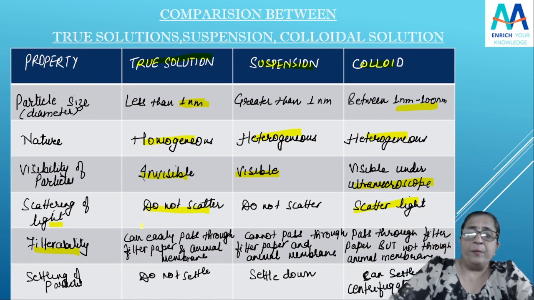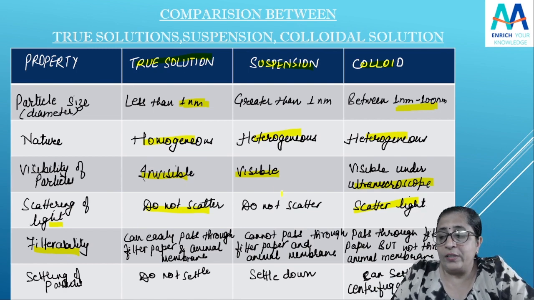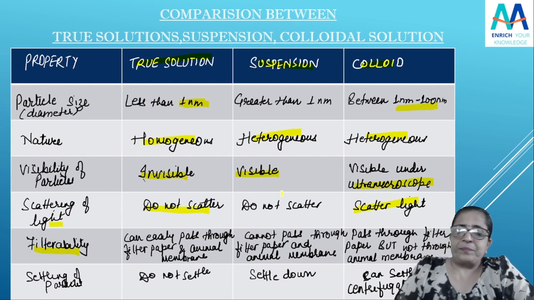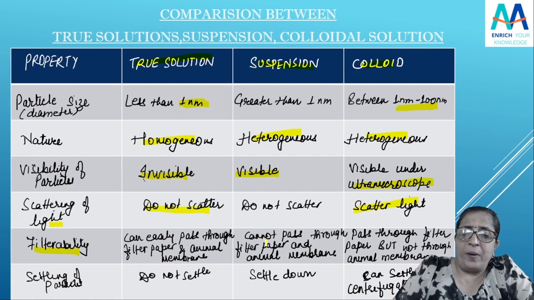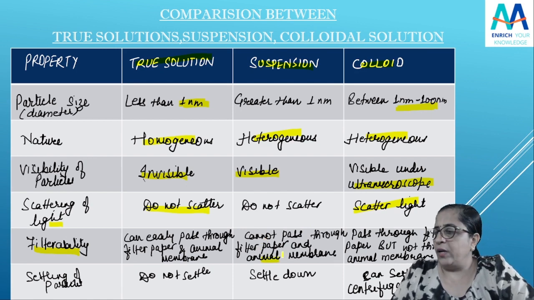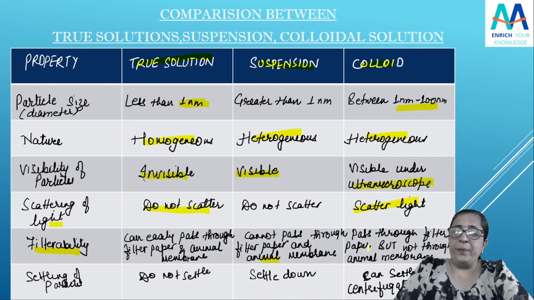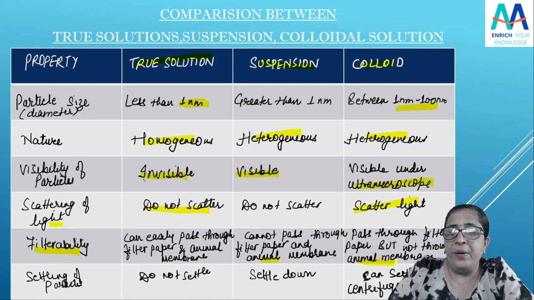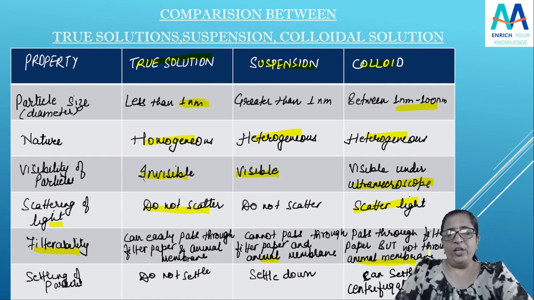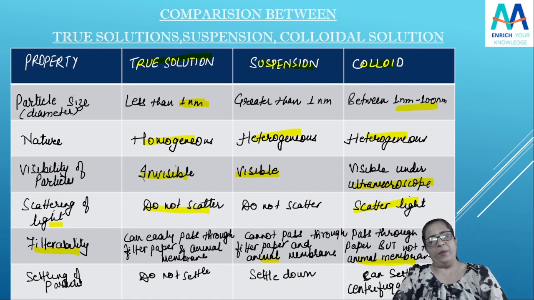If I am talking about the suspension, I told you they are big particles, isn't it? So it cannot pass through the filter paper and the animal membrane. If I talk about the colloids, it can pass through the filter paper but not through the animal membrane. Remember this thing. They will pass through filter paper but not through animal membrane.